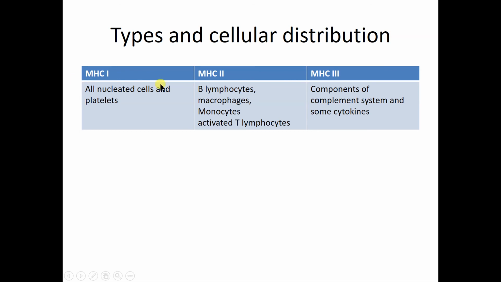But our main interest is MHC1 and MHC2, because any antigen processed with the MHC1 molecule will be presented to the cytotoxic T cell, while any antigen processed with the MHC2 molecule will be presented to the helper T cell. So this is the basic difference between the cytotoxic and helper T cell responses, according to the processing of foreign material by the macrophage or dendritic cell, either with the MHC2 molecule or MHC1 molecule. Based on that only, the particular T cell becomes activated.